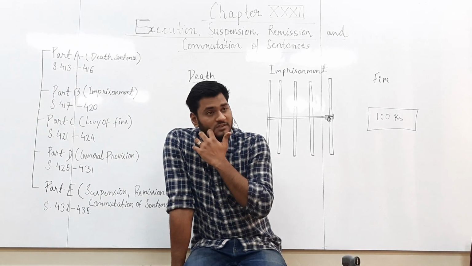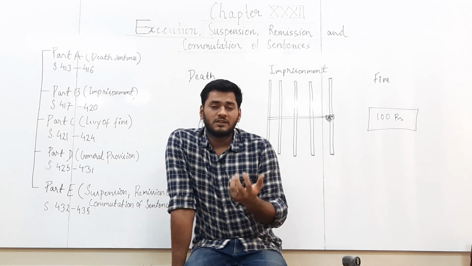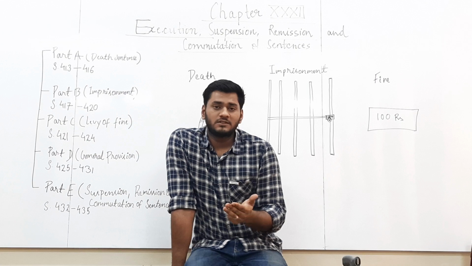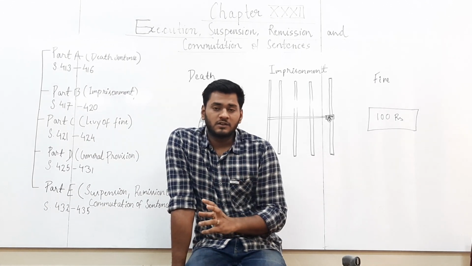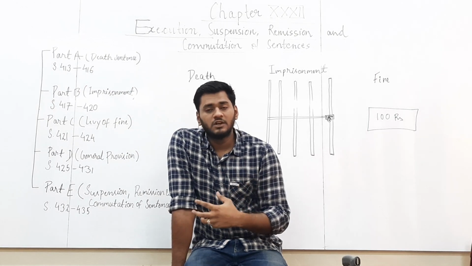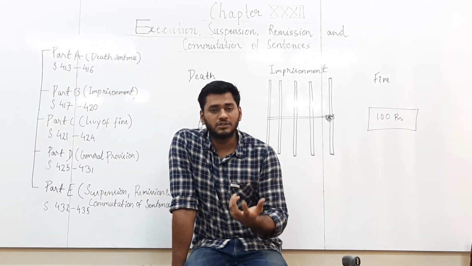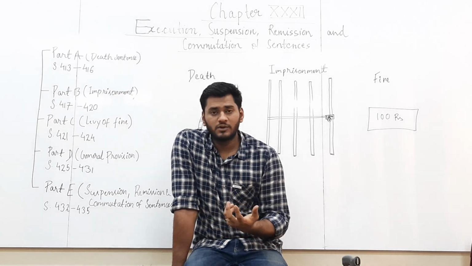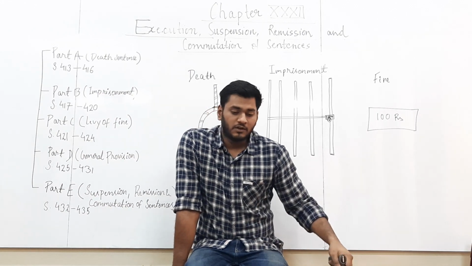Suppose a person has been given simple imprisonment for 6 months, under remission the sentence can be reduced to 3 months, and just that. Under commutation the nature of the sentence is changed. Suppose a person is given a death sentence, under commutation his death sentence may change into life imprisonment. In the same way, if a person is given life imprisonment, under commutation his life imprisonment may be changed into imprisonment for any period of time.